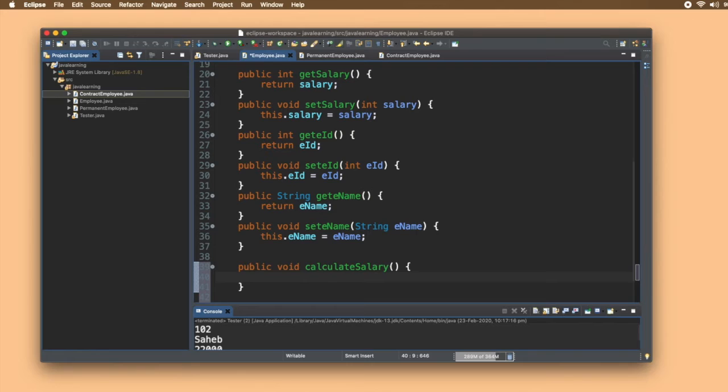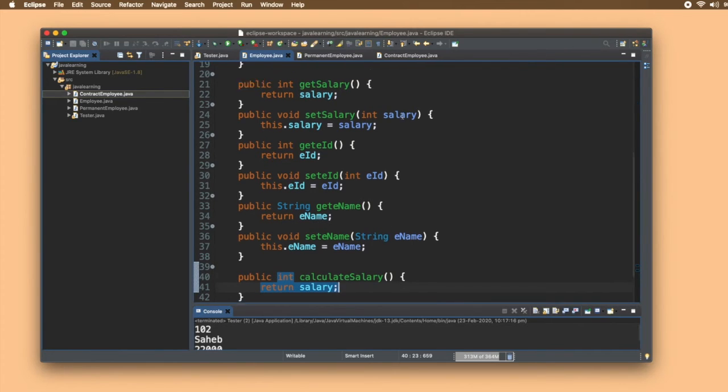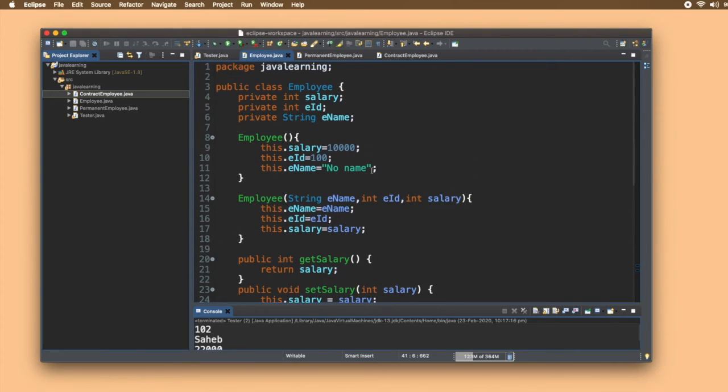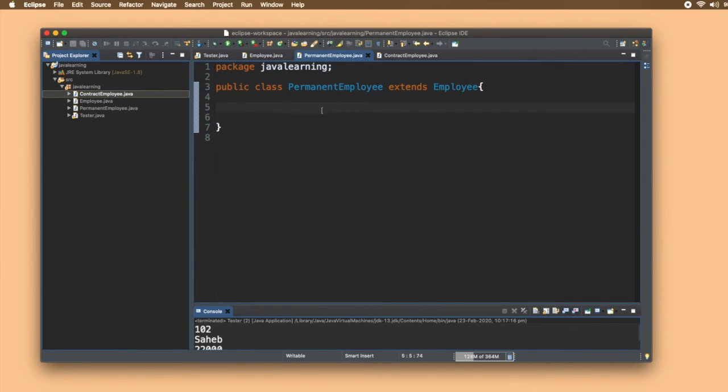Right, it is right now empty, or rather I can say public double or int calculate salary, and it is returning the salary level, right? So this function in employee will return the salary of the employee in the calculate salary function.